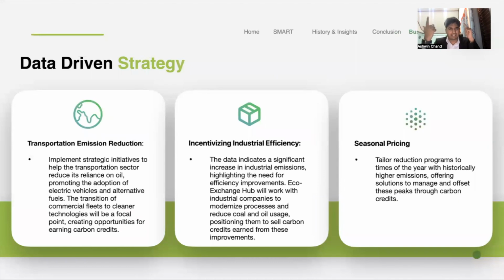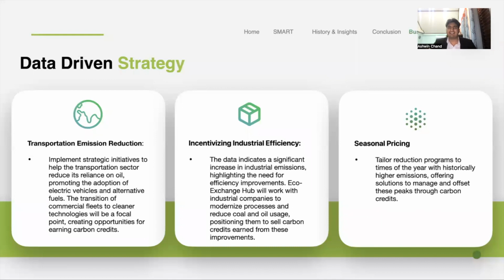Next is transportation emission reduction. We want to do strategic initiatives to help the transportation sector reduce its reliance on oil. Even though we're just carbon credit, we need to understand why they are so heavily based on oil and how can we actually benefit from that? Can we partner up with another company to make our carbon credit worth more? Is there another strategy? This allows us to understand, because we have the data behind it, and create a better business strategy.